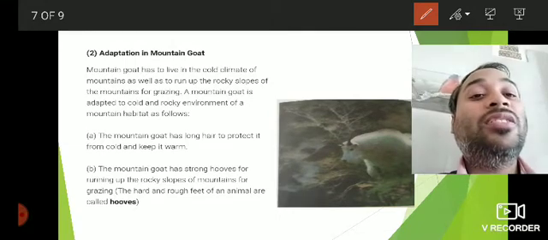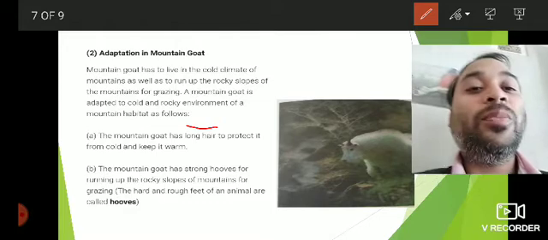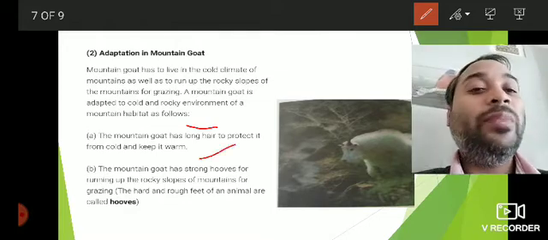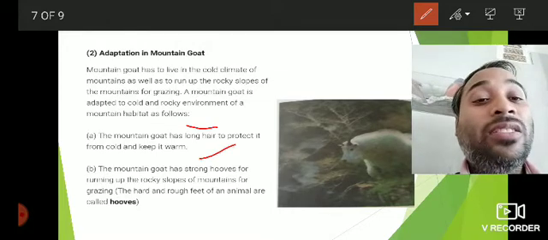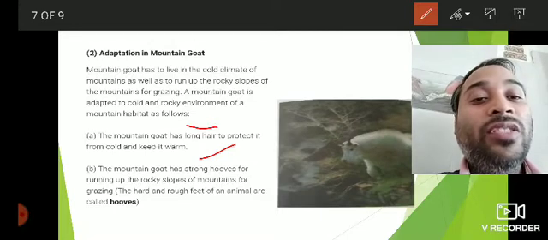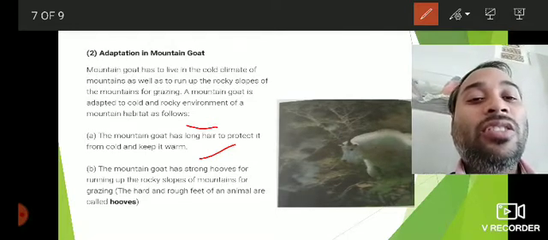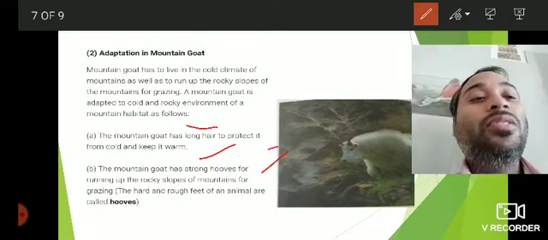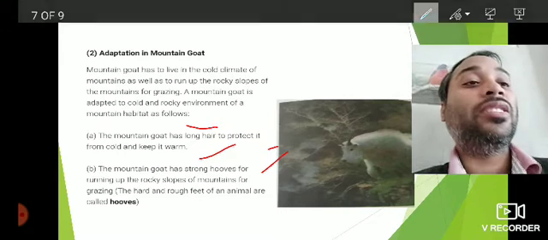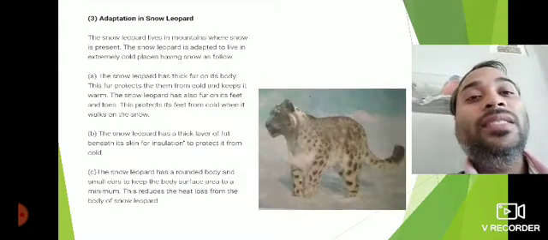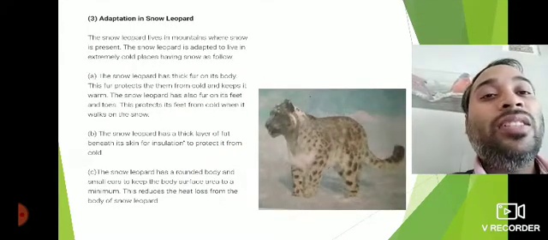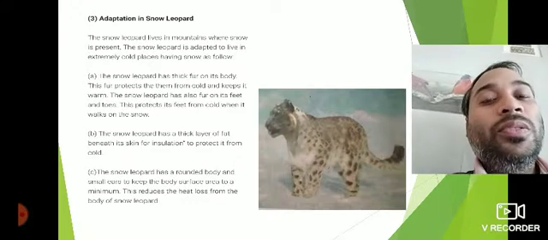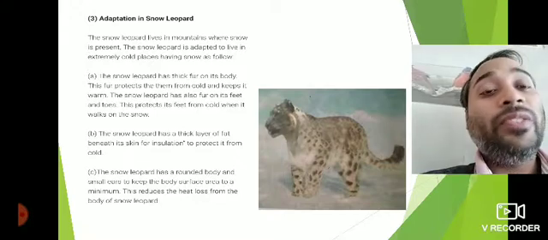So the mountain goat has long hair. We know this long hair will protect them from cold and keep them warm. And also the mountain goat has strong hooves. So they have strong hooves for running up the rocky slopes of mountains for grazing. So these are the two important adaptations of mountain goat that help them to survive in such conditions. Then finally, adaptation in snow leopard. So they are also found in mountain regions.